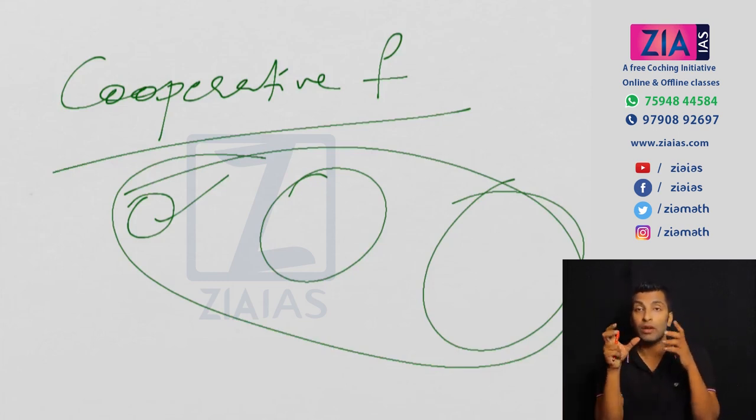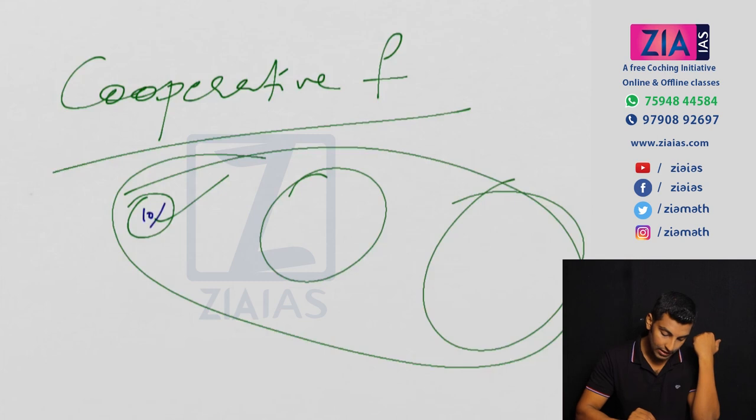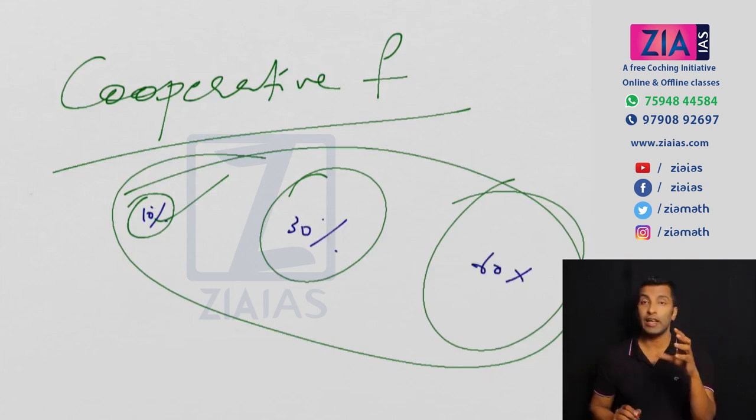Okay, now you can use the concept of economies of scale. You can invest everything on a large scale based on the proportion of land holding. Let's suppose this person is having 10% of the land out of the total, this person is 30% and this person is having 60%. So the investment will be done in the same way and the profit is also taken in the same way. So that problem is solved. The emotional attachment problem is solved.